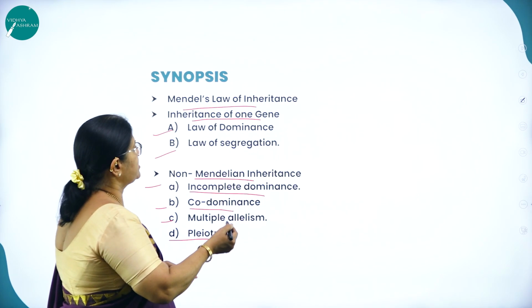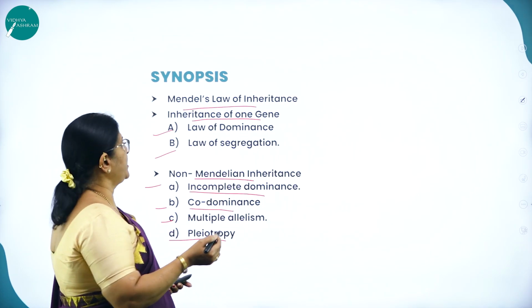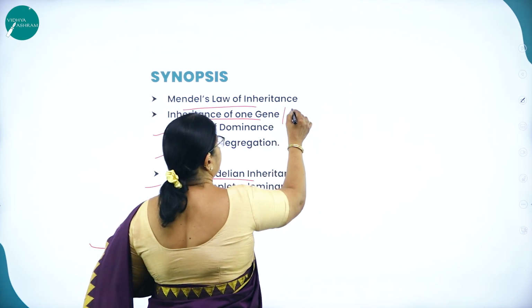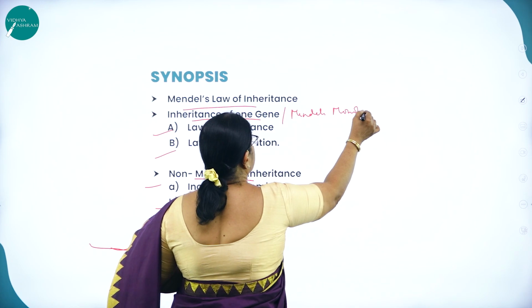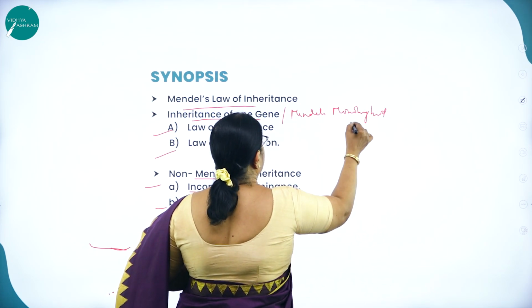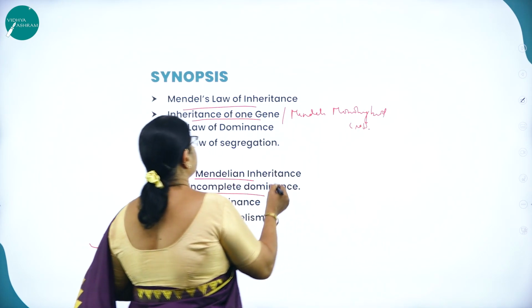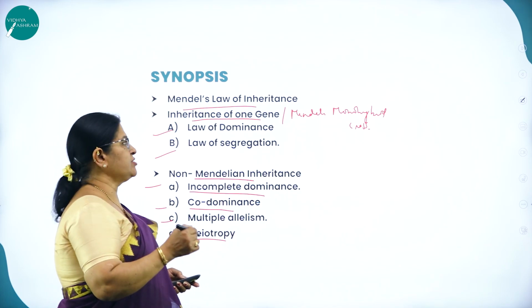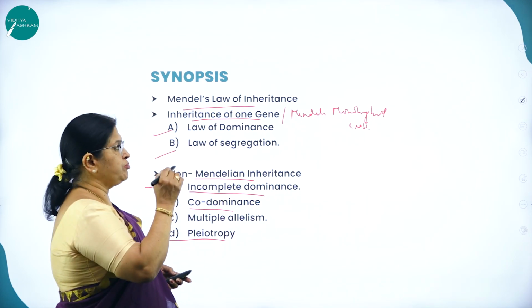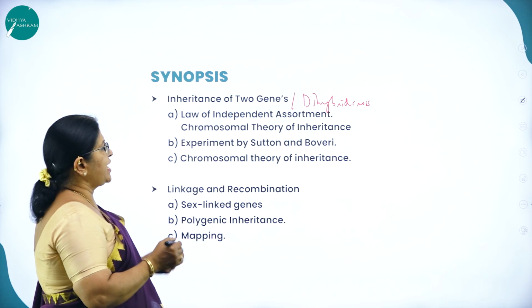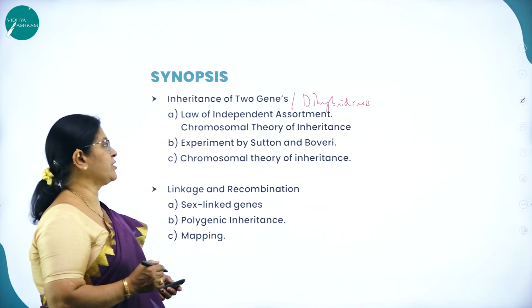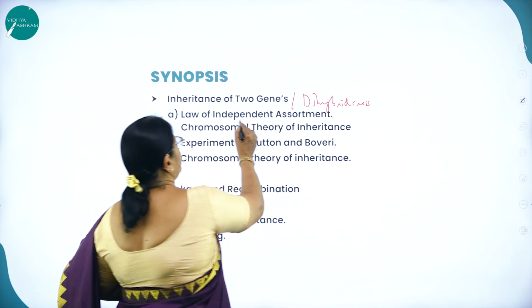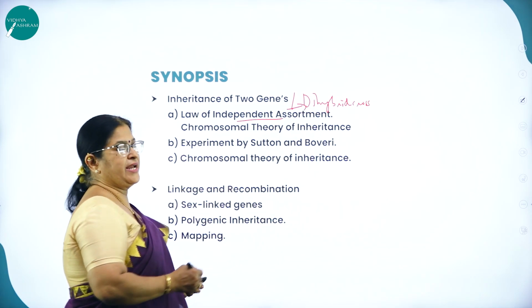As we know, from the previous slide, Mendel's law of inheritance, that is inheritance of one gene, is studied by Mendel's monohybrid cross. So if they ask, explain the inheritance of one gene, then we have to explain about monohybrid cross. If they ask for inheritance of two genes, then we have to explain about dihybrid cross. Law of independent assortment is verified by Mendel's dihybrid cross.